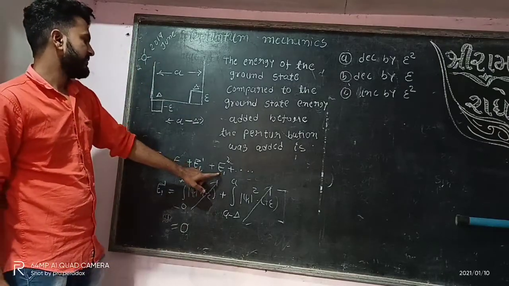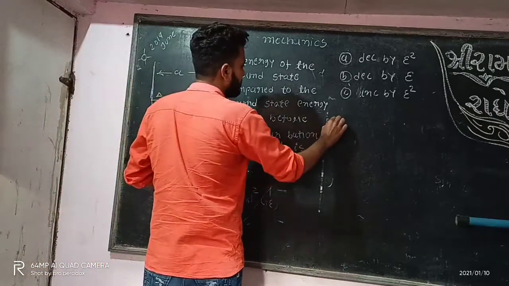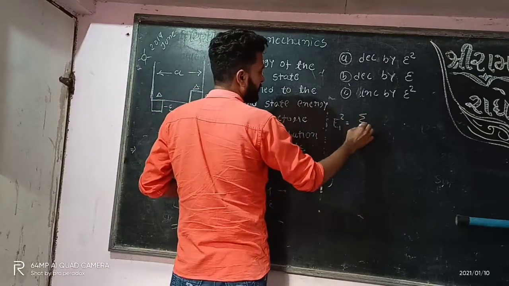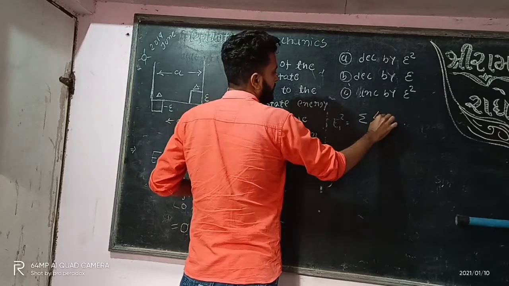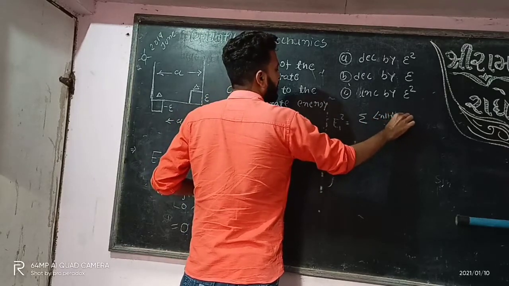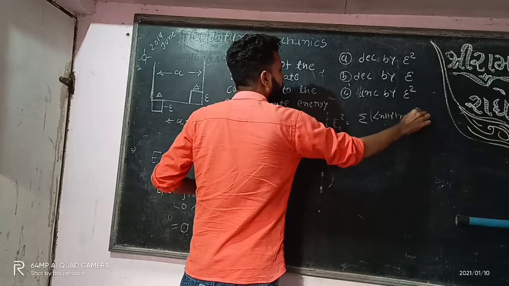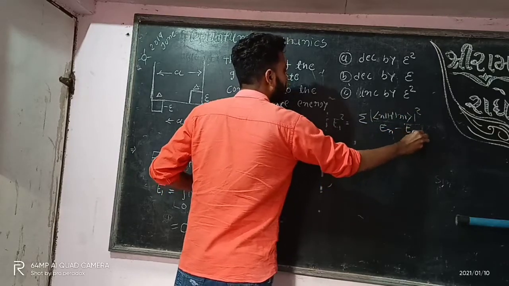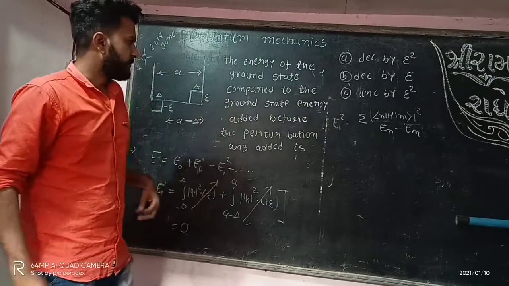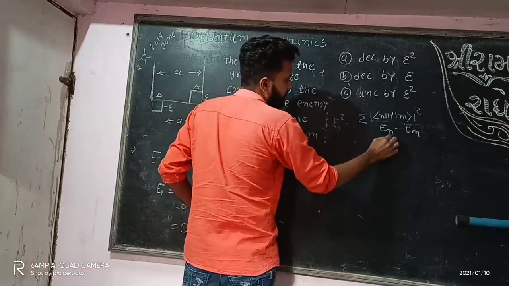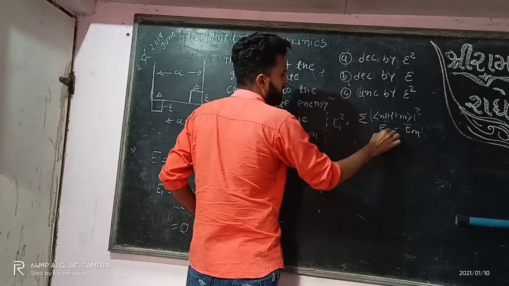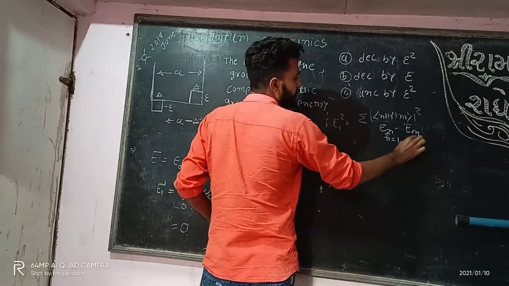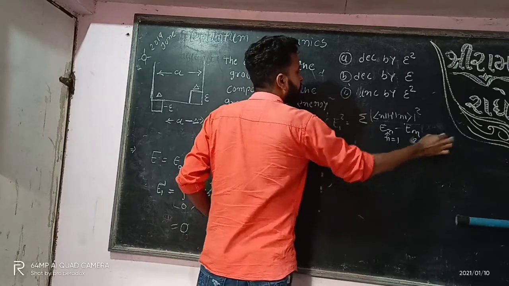Now for the second order, we know that it will be the sum of mod of n H prime m square upon En minus Em. If n is equal to 1, then m will become 2, 3, 4, and so on.